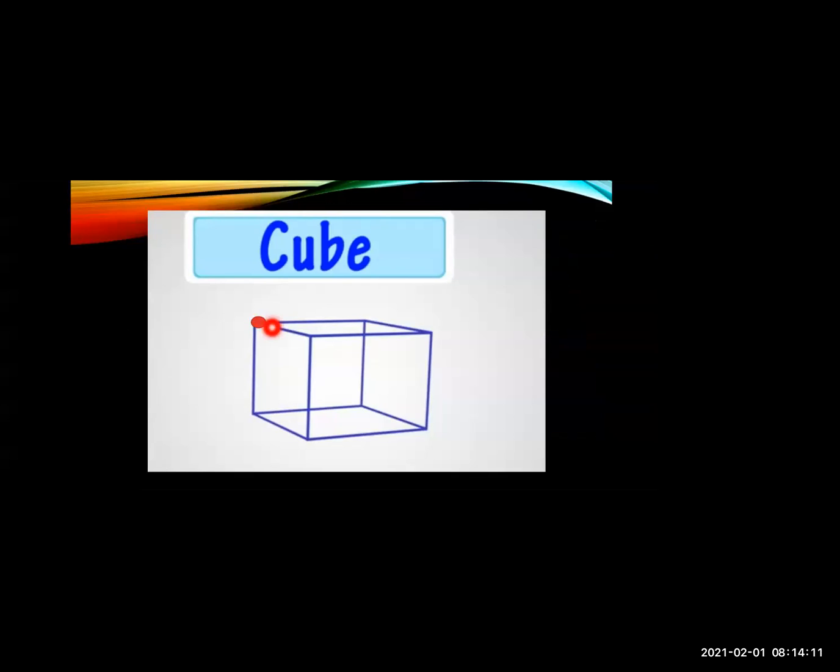Now let's see how many vertices are there in a cube. This is the first one, then the second, then the third, then the fourth one, then this is the fifth one, sixth, seventh, and eighth. See, these all are vertices. All the edges are meeting at these points.